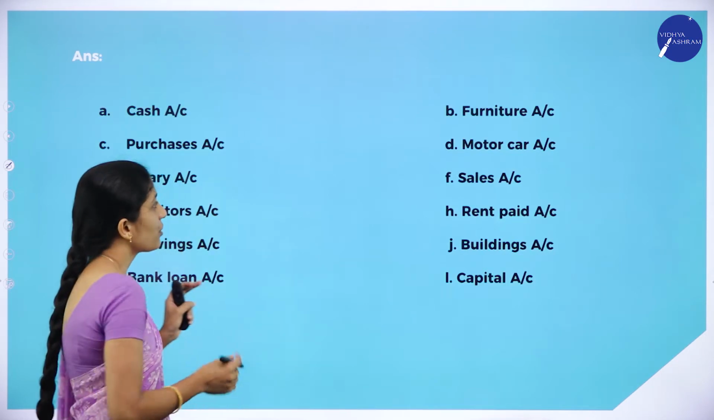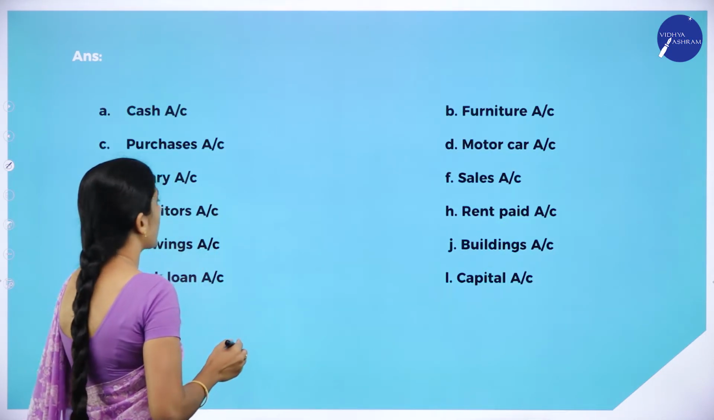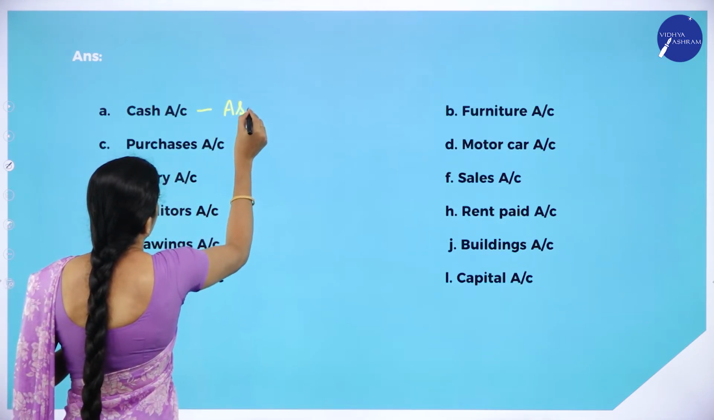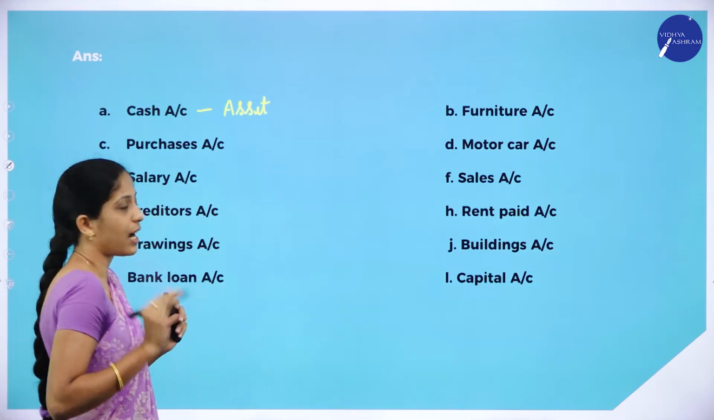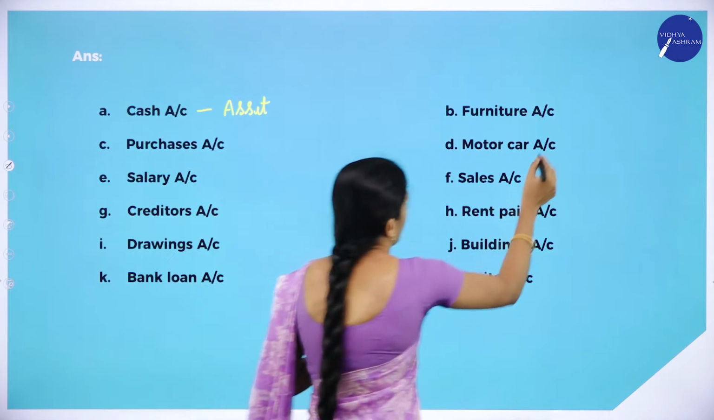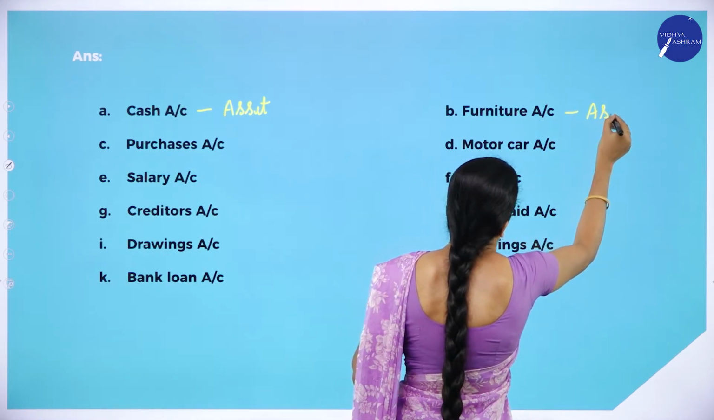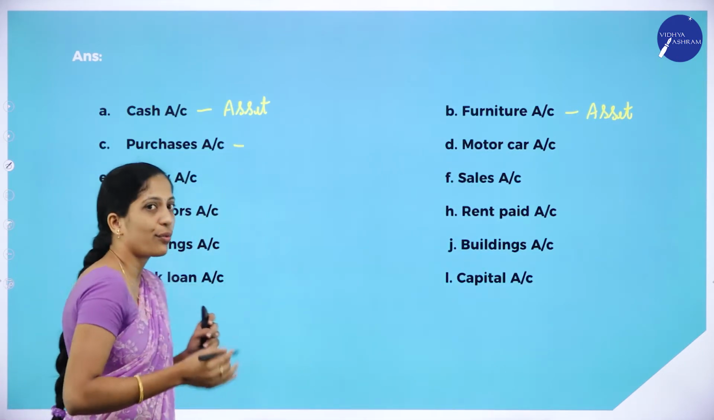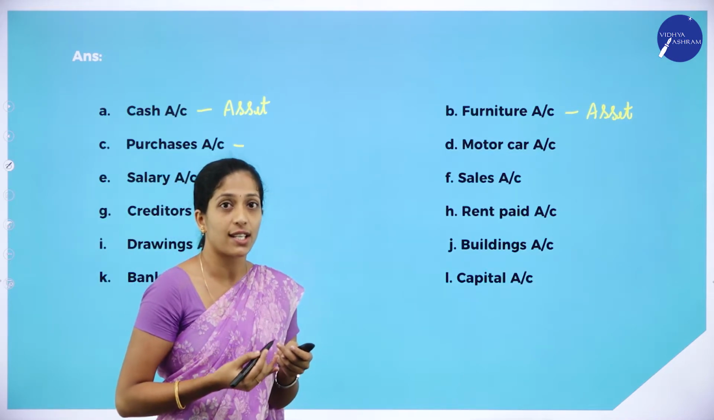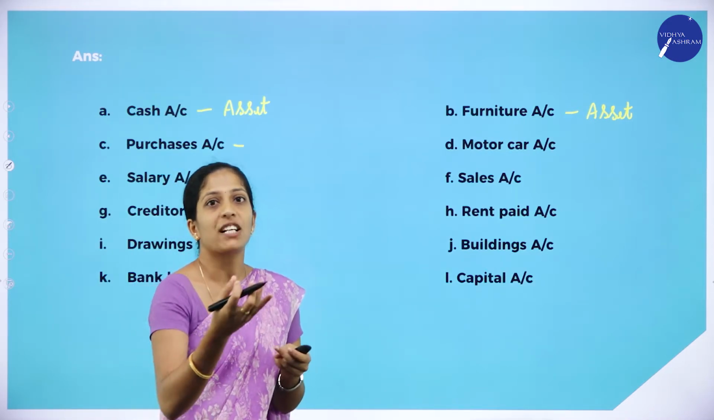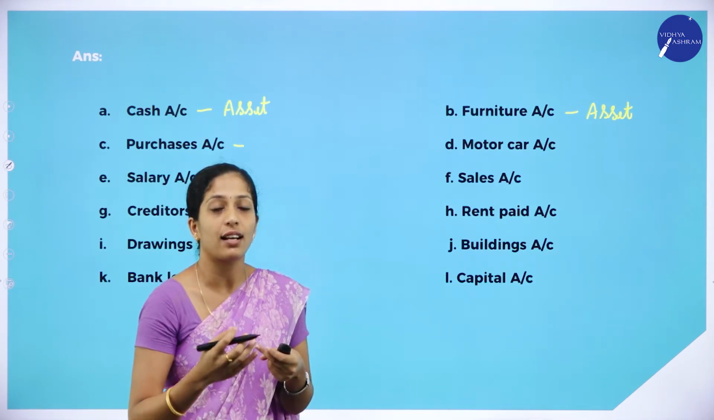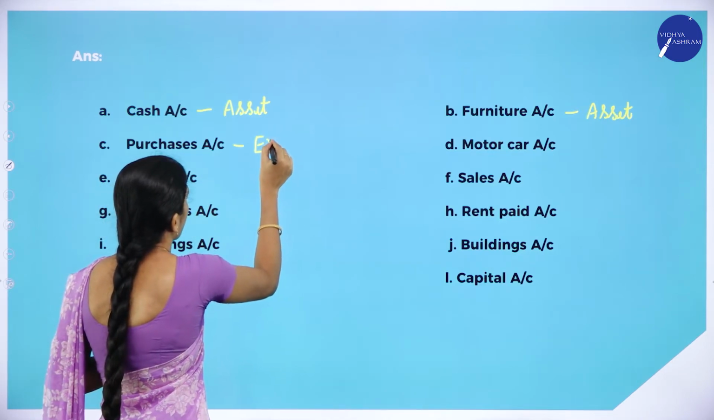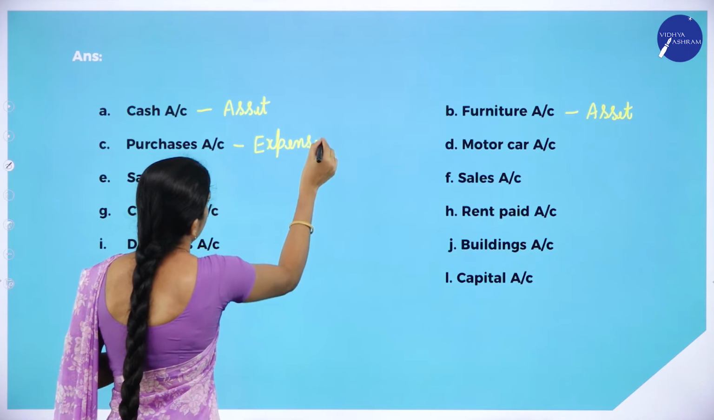Now how to answer this? We have to write the transactions. Now cash account. What is cash account? It is an asset. Next, furniture account. It is a fixed asset. It is an asset. Next, purchases. The organization is purchasing something, for example, it purchases furniture. Now what has to be given in return? Cash goes out of the business. So it is an expense.